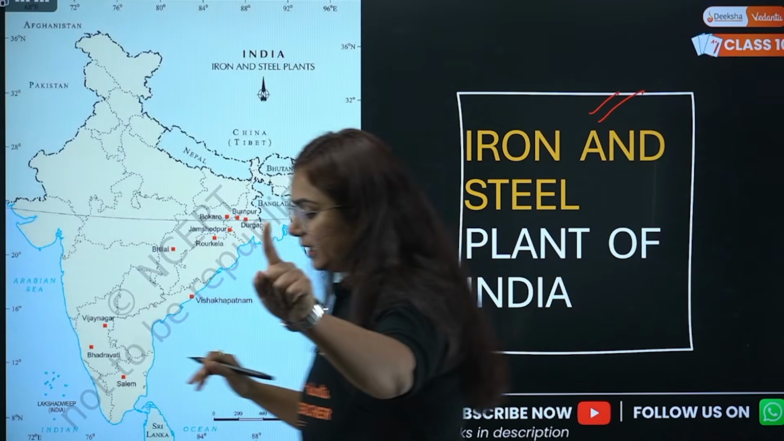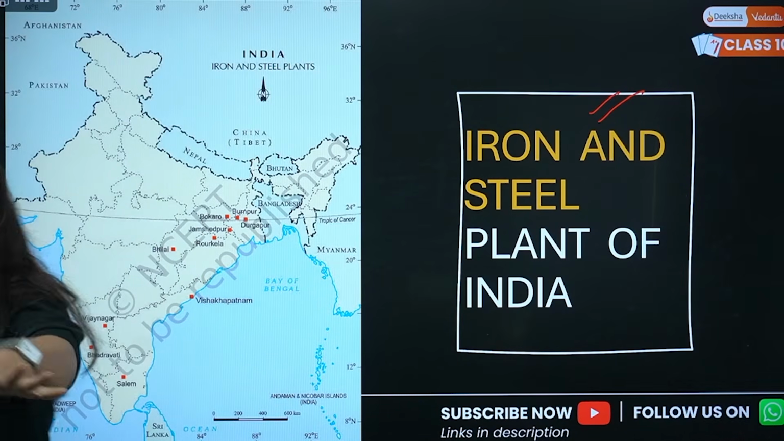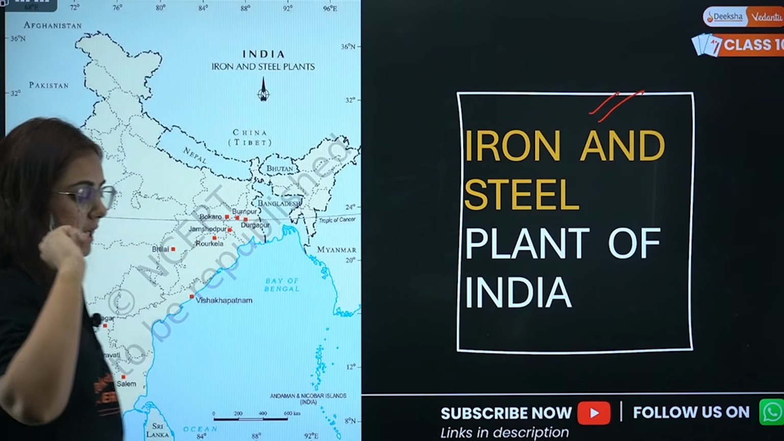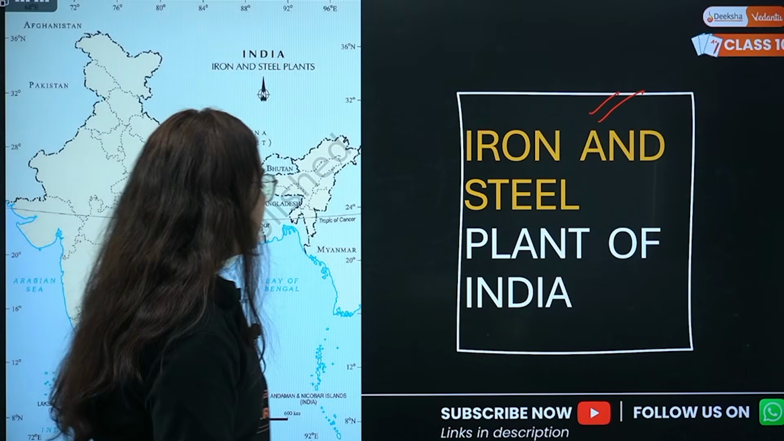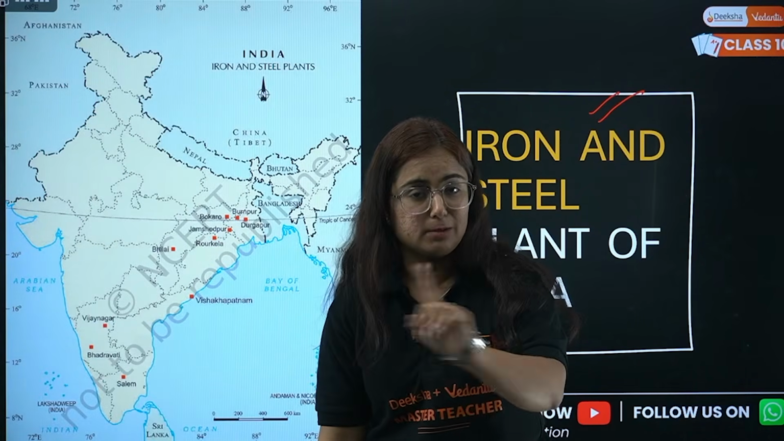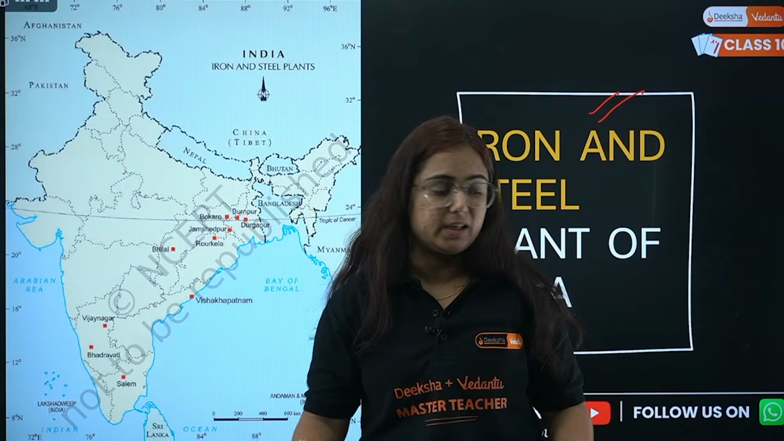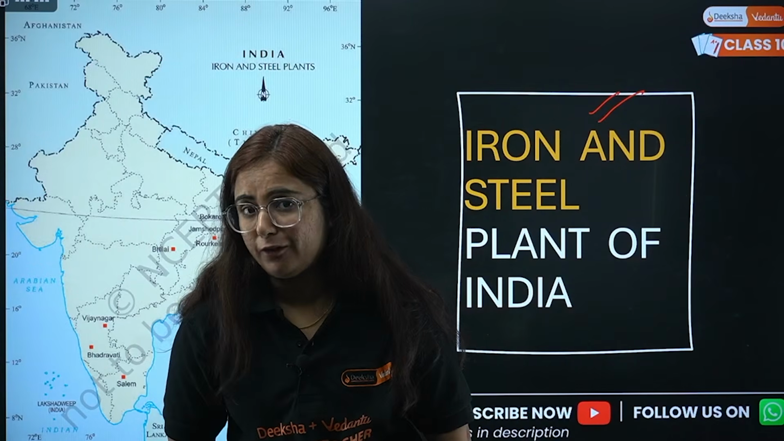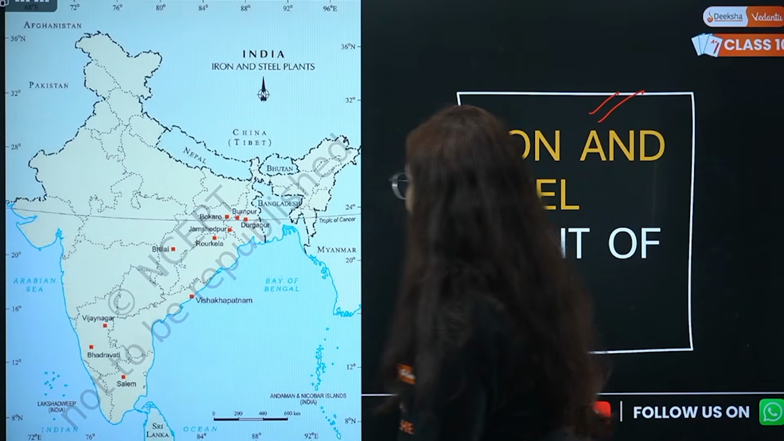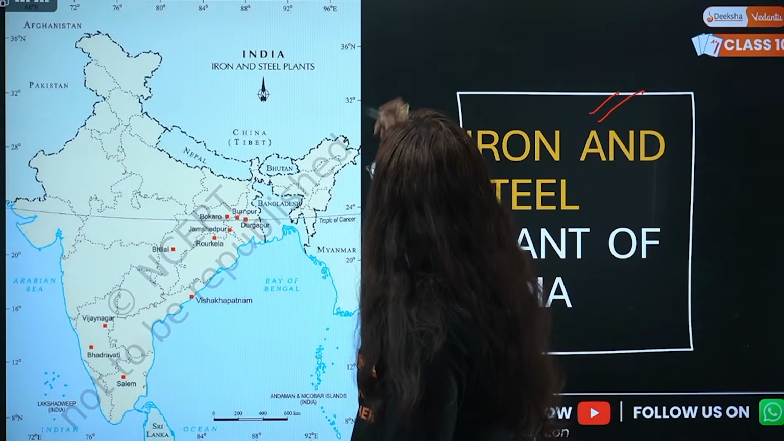Bhai, iron mines, coal mines, where they are in majority, iron and steel plant will also be there. So let us see some of the important iron and steel plants. See, literally there are so many iron and steel plants in the map that is given in your book, but here we have to mark the important ones because we are very close to the exam. Let us start with Bokaro.